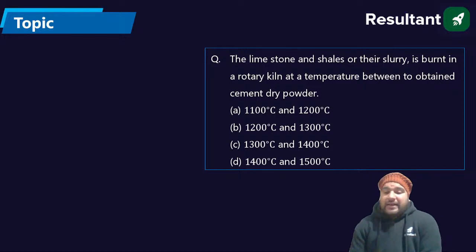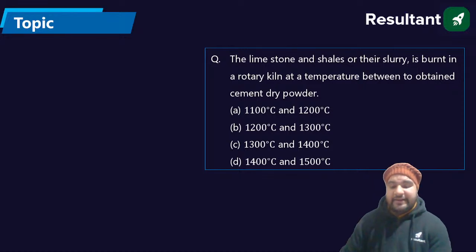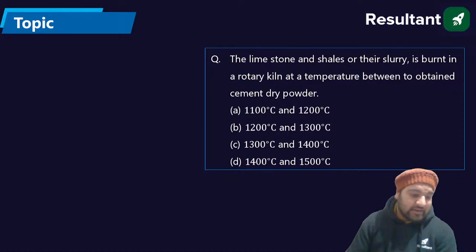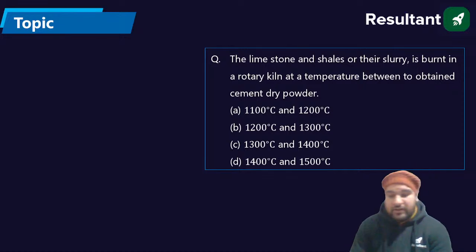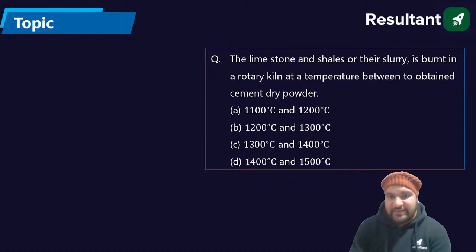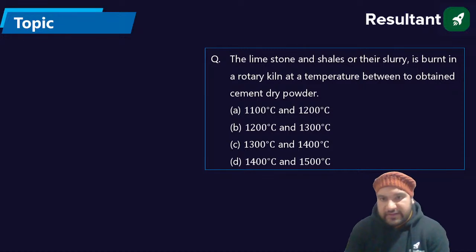Now, there are two processes of making cement. The first one is the dry process and the second one is the wet process. Which process is more economical? I will mark this down also, don't worry. Now I want the answer first regarding this question. So D is the answer.